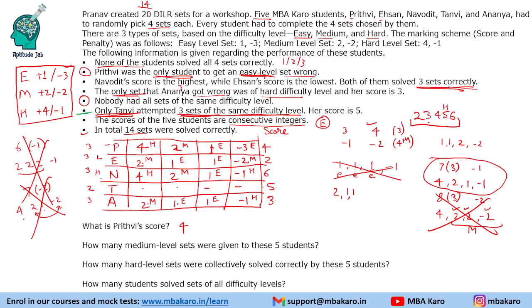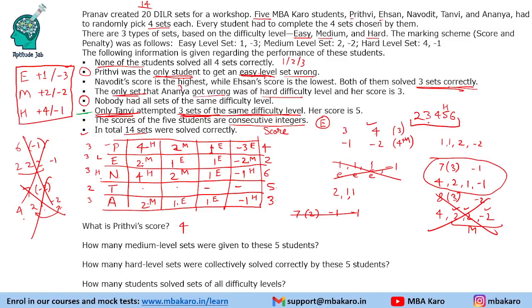Now a total of 5 marks is there, right? Suppose we make 7, minus 1, minus 1, that makes 5, right? 7 in 2 sets, but 7 in 2 sets is not possible. Think like this: how can we get a total of 5? We can have 7 in 2 sets and minus 1 and minus 1.